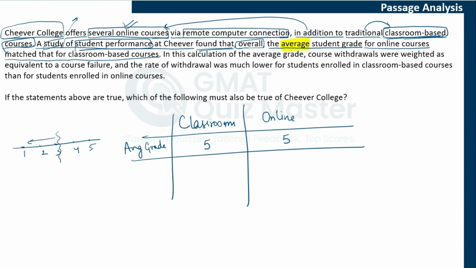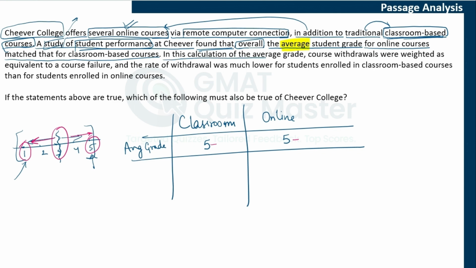It can be closer to the lowest value, it can be closer to the highest value, but it will be between the lowest and the highest value. So whenever you are given any information about average, you do not get to know anything about the lowest and the highest values. You just know that this is the average value. So average here is 5, which means the average value definitely is 5, but the lowest value and the highest value for both the courses can be very different. So, with this in mind, let's proceed.